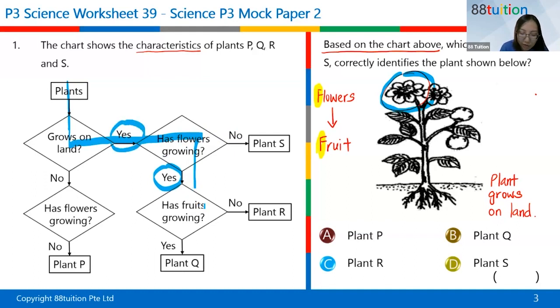Then we go to, are there fruits growing? And the answer is yes. So the answer is plant Q. All right, is everybody clear why the answer is B?